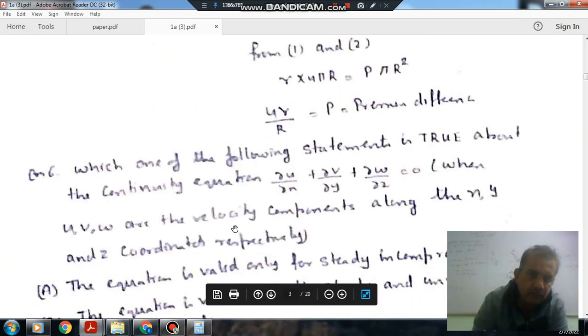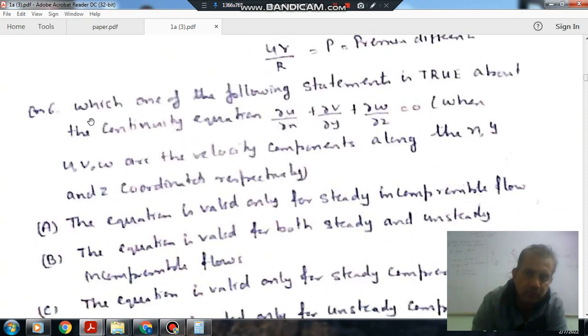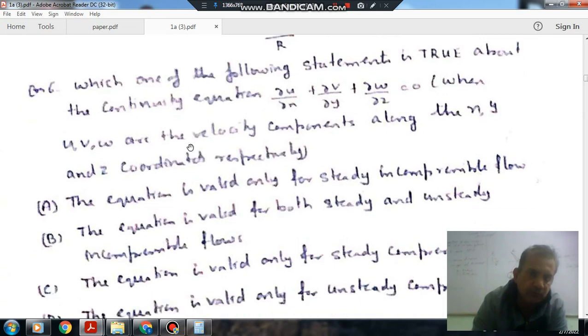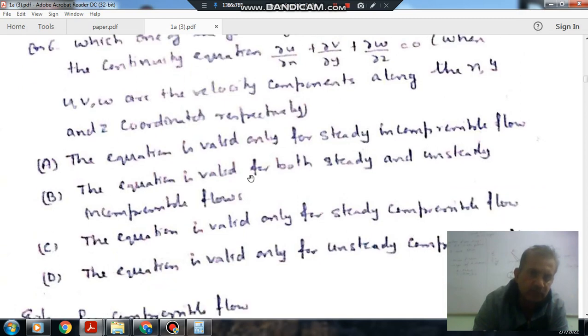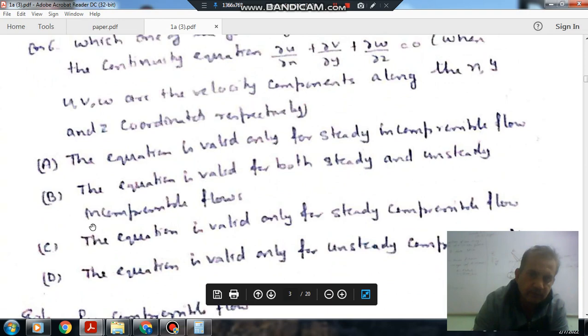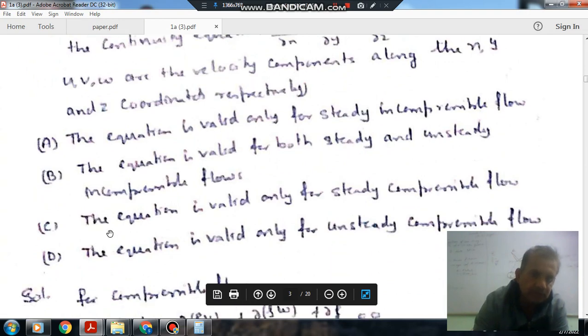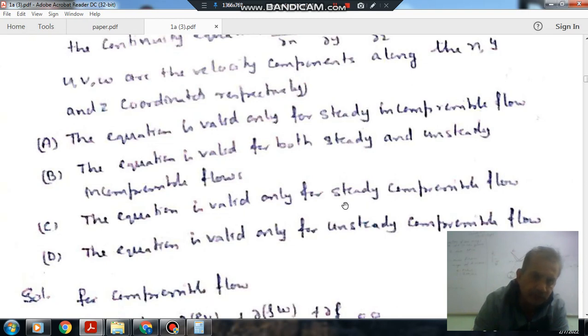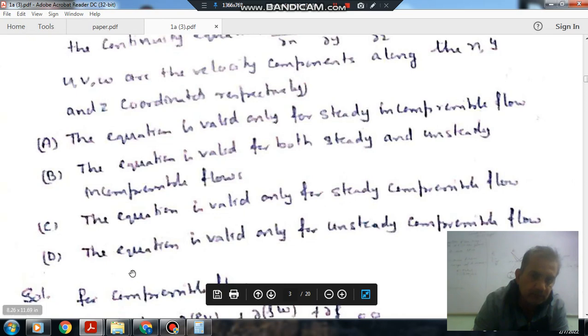Next, which of the following statements is true about the continuity equation del u by del x plus del v by del y plus del w by del z is equal to 0, where u, v and w are the velocity components along x, y and z coordinates respectively. Option A, the equation is valid only for steady incompressible flow. B, the equation is valid for both steady and unsteady incompressible flow. Option C, the equation is valid only for steady compressible flow. D, the equation is valid for unsteady compressible flow.